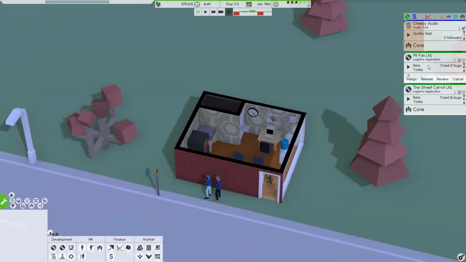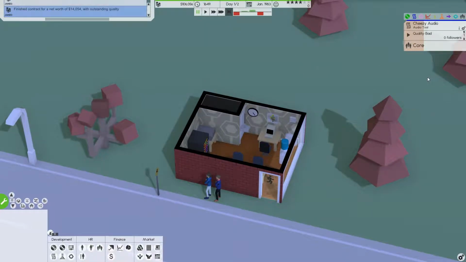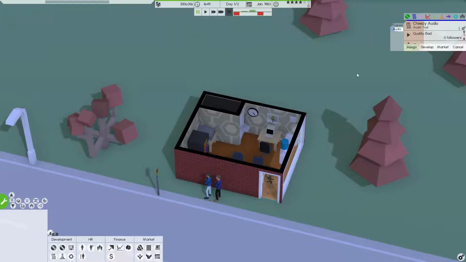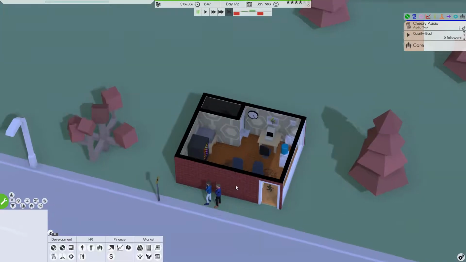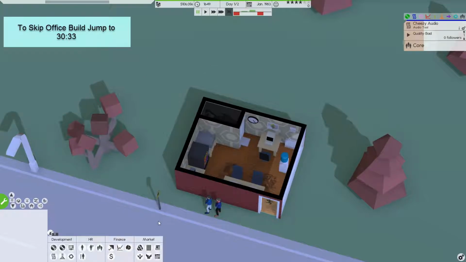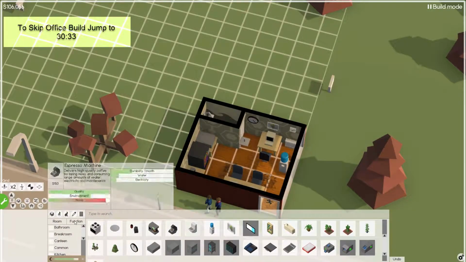Now we'll pause here real quick. 2725. Let's release that. Release that. Excellent. 106,000. Perfect. Okay, so we're going to go into some quick development here. We're going to build out, let's see, I think we're going to throw some offices off the back and we'll put a parking lot over here. So let's go into the development mode.